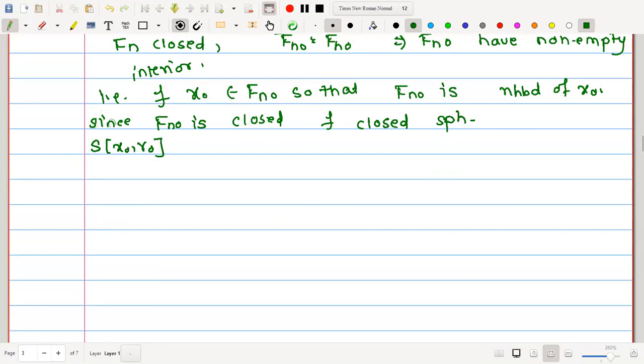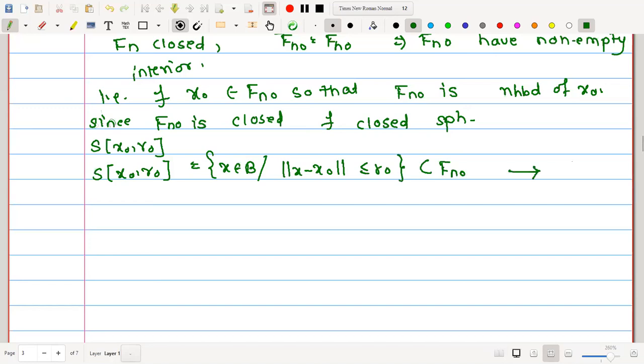Instead of an open sphere, we are considering a closed sphere here with center x naught and radius r naught. It can be defined as the collection of all x in B such that norm of x minus x naught is less than or equal to r naught, and surely it is contained in Fn naught. Let me call this statement number 3.